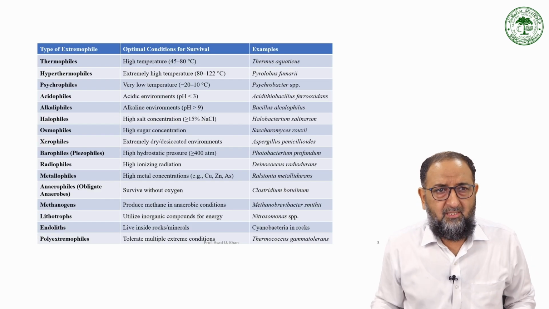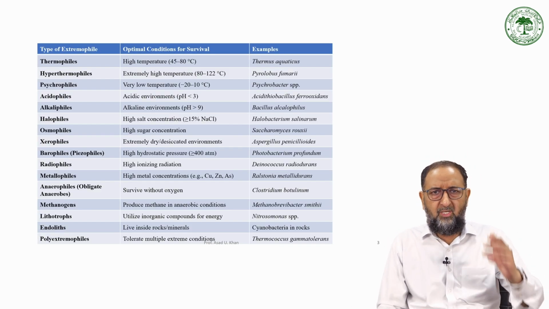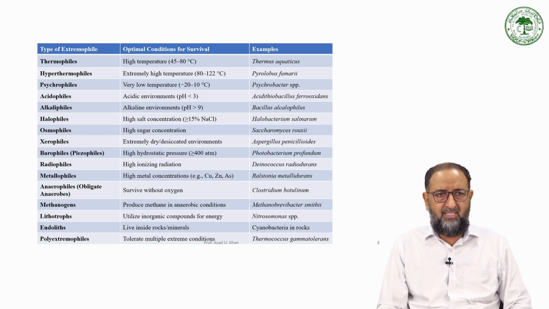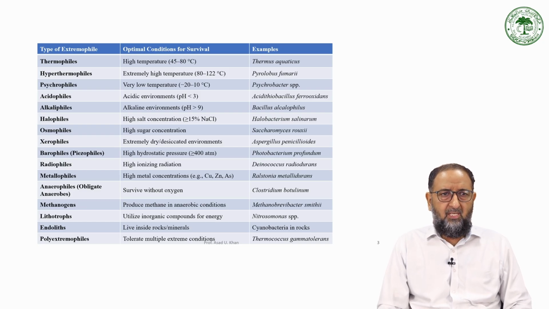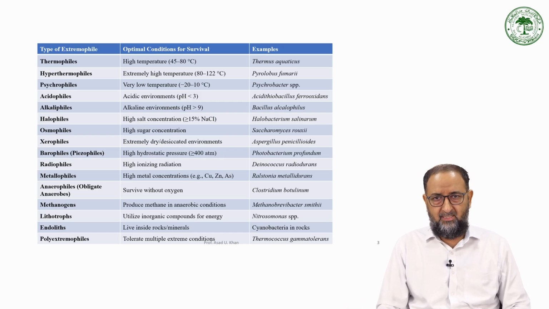Now look at this type of extremophile. This is the long list of extremophiles, I think it's visible on your screen. Thermophiles: high temperature. Hyperthermophiles: very high temperature, more than 100 degrees centigrade. Then psychrophiles: low temperature, up to -10, -20.